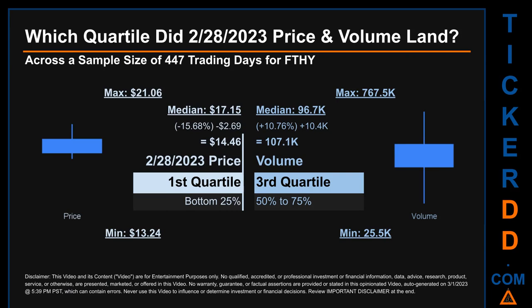The day's volume landed within the third quartile, that is within the 50% to 75% range of all sampled daily volume, which saw a max daily volume of 767.5 thousand and a minimum of 25.5 thousand. Quartiles tell us about the spread of a data set by breaking that data set into quarters, just like how the median breaks the set into half.